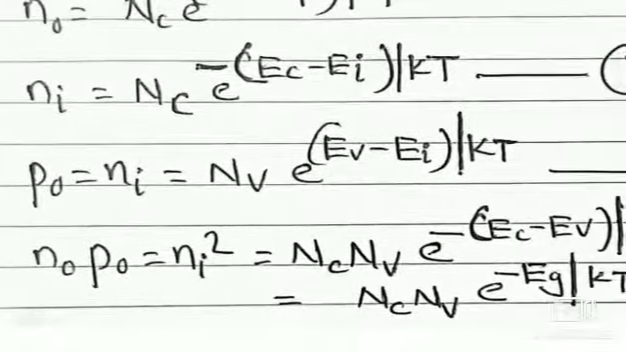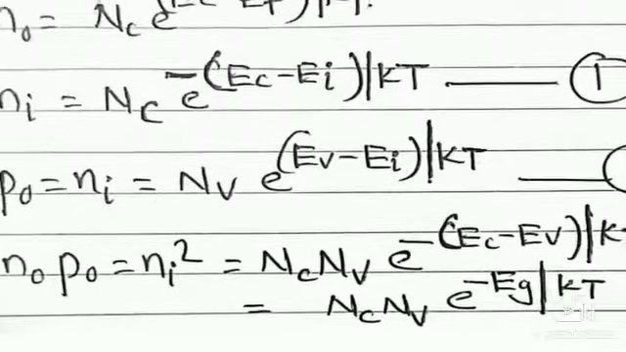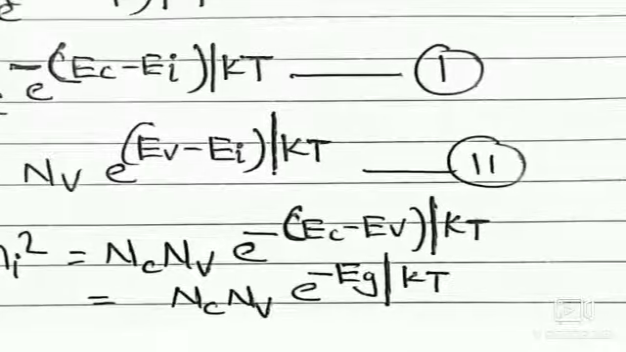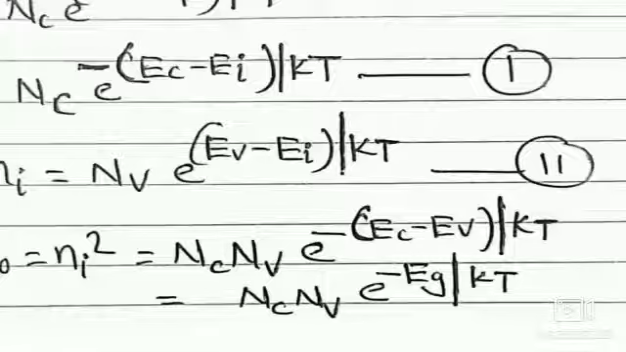Now these two expressions are substituted in the mass action law, n0 p0 equal to ni square, thereby getting Nc into Nv e to the power minus of, here Ei is the term seen in equation 1 and equation 2 in the exponential factor, which will be cancelled. So only the exponential to the negative power of Ec minus Ev will remain. Therefore, ni square is equal to Nc Nv e raised to minus of Ec minus Ev by kT, which is exactly equal to Nc Nv e raised to minus of Eg by kT, because the energy difference between conduction band and valence band is nothing but the forbidden gap Eg.